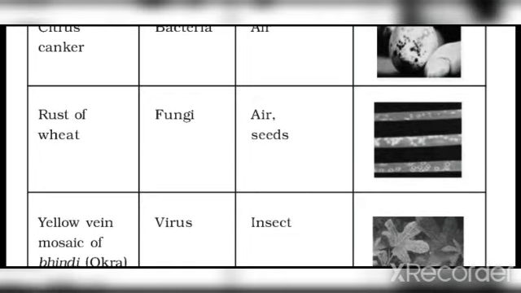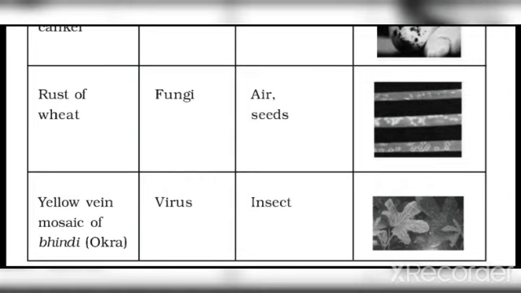The second disease is rust of wheat. As the name tells, it is a disease caused in the wheat plant. It is caused by fungi and it can spread either through air or seeds.